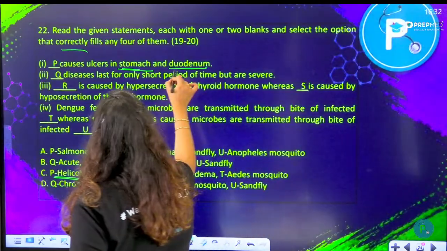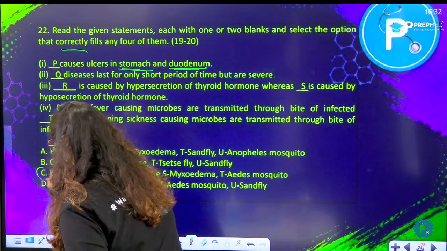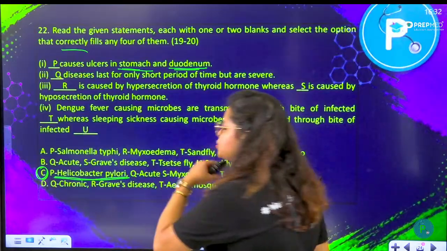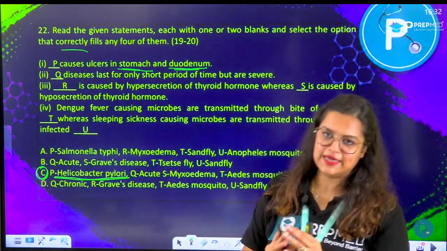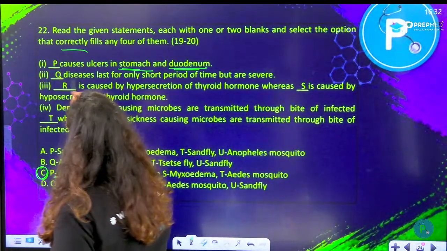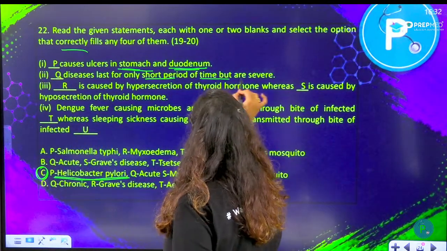The stomach and duodenum ulcer. So P is Helicobacter pylori. There is only one option with Helicobacter pylori, so that would be the answer. But still, let's read. Q, disease lasts for only a short period of time but is severe.